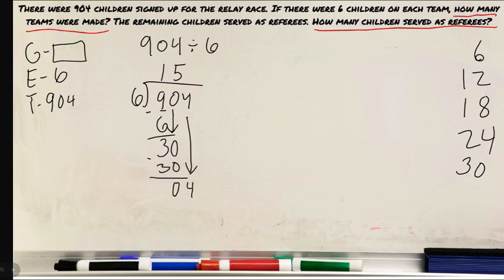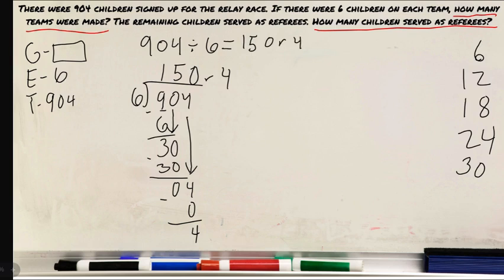How many groups of 6 can I make from 4? Well, 4 is too small to make any groups of 6, so it's going to be 0 groups of 6 made there. Right? And you can go through and say 0 times 6 is 0, which means there's still 4 left over. What do we call that 4 left over? It is our remainder. So 904 divided by 6 equals 150 with a remainder of 4.